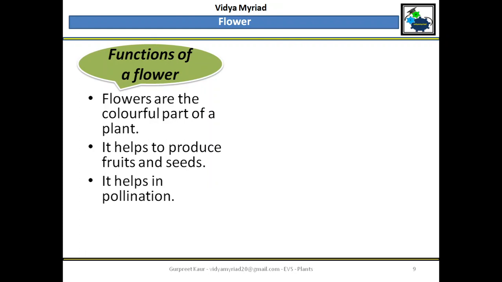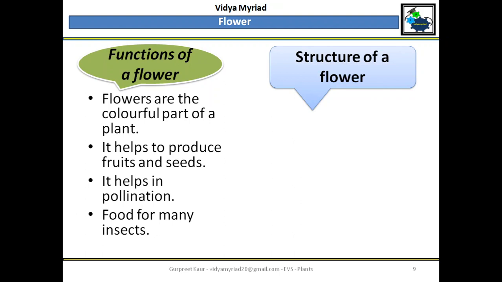It helps in pollination, that is the growth. You can produce the plants from one place to another place, and it is food for many insects like bees. What do bees do? They come searching for the flowers for making honey. So that is the food for them.